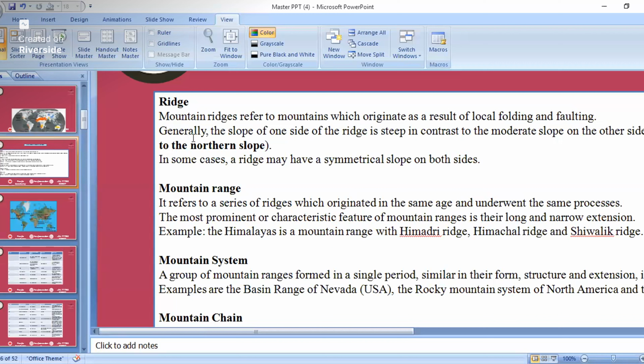Like that example, all the mountain ranges have one steep side and one gentle slope side. So generally, the slope of one side of the ridge is steep in contrast.